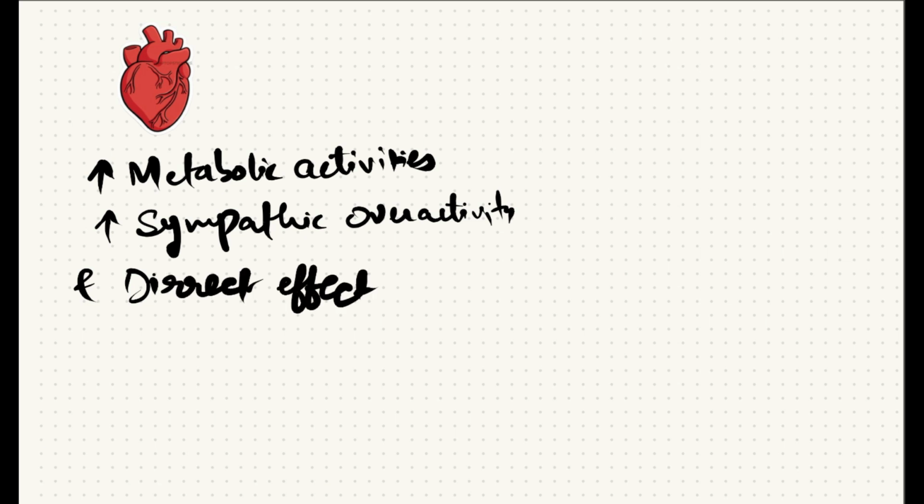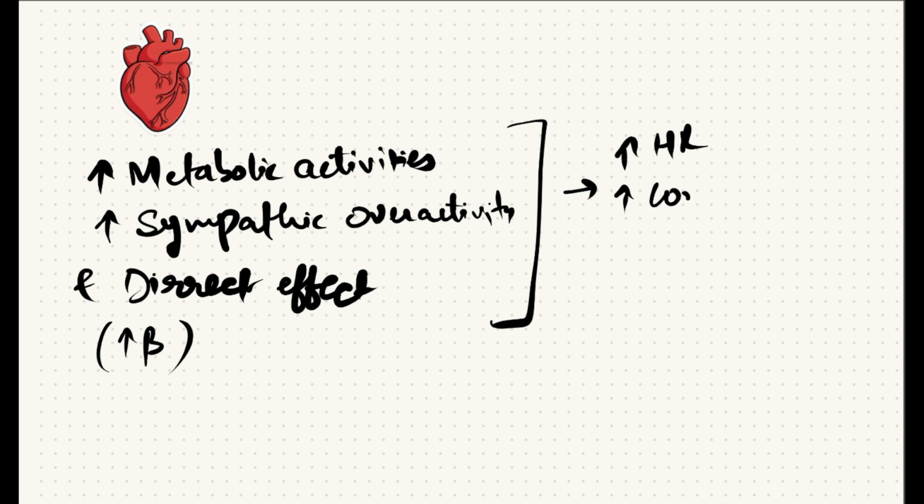That is, it increases the beta adrenergic receptor expression by the thyroid hormones because of increased metabolic activities, sympathetic activities, and direct effect. The thyroid hormone leads to increase in heart rate, increase in contractility, increase in stroke volume and cardiac output, and ultimately leads to increase in BP.